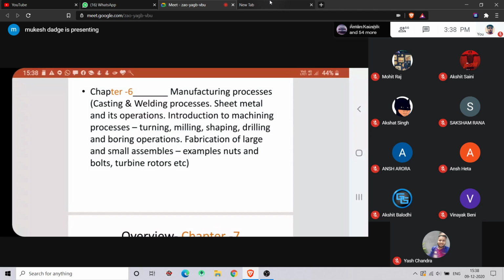And riveting, right? The riveting operation is a semi-permanent joint. Rivets means small rods will be there. If suppose you have two plates and you want to join them with rivets, you have to create holes in plate 1 and plate 2. Put plate one above, put the rivet in that one, and press it, right?